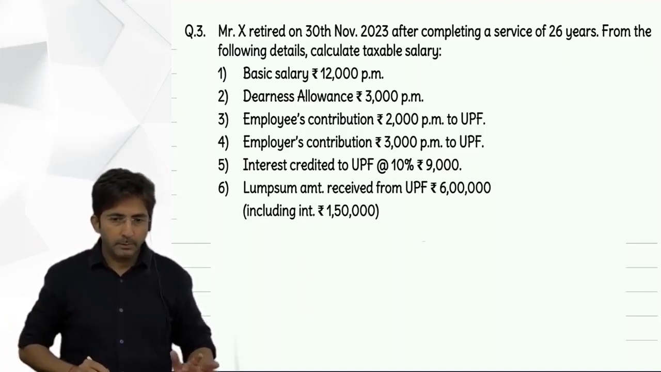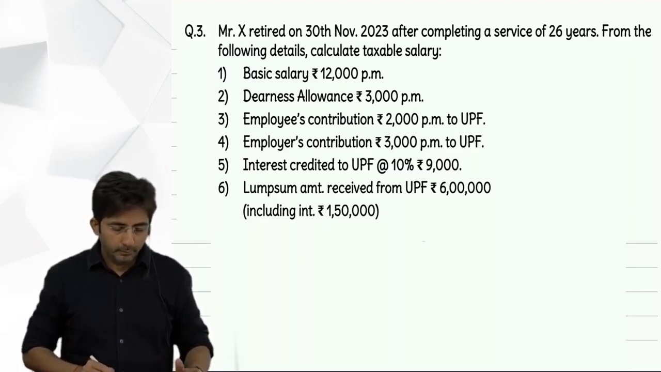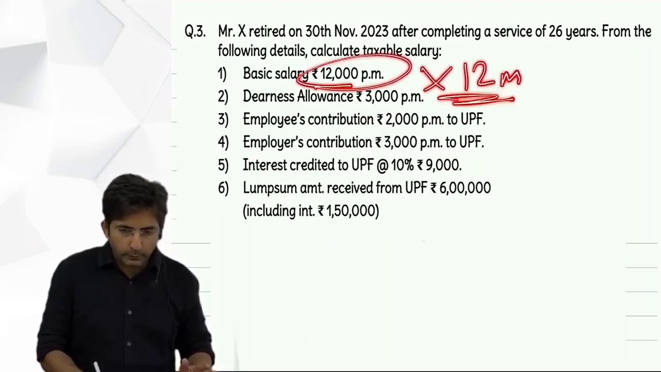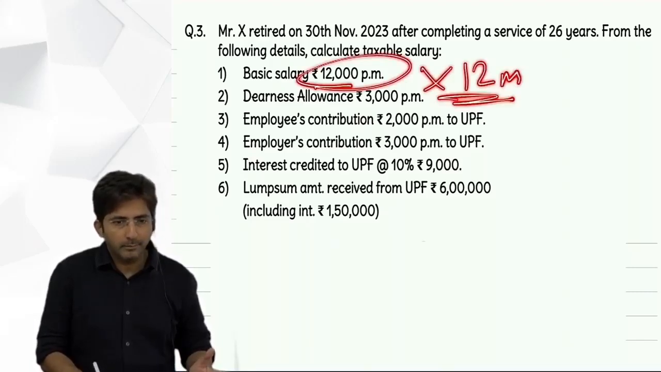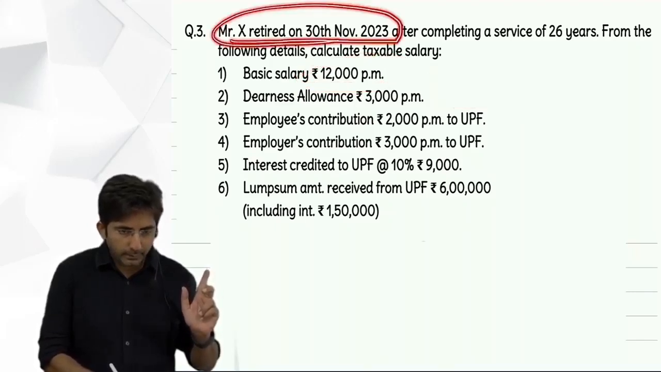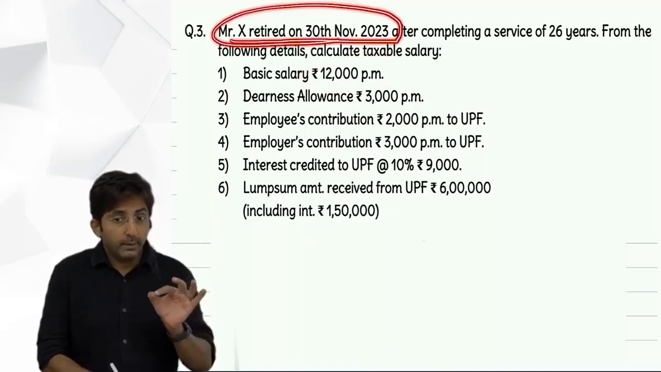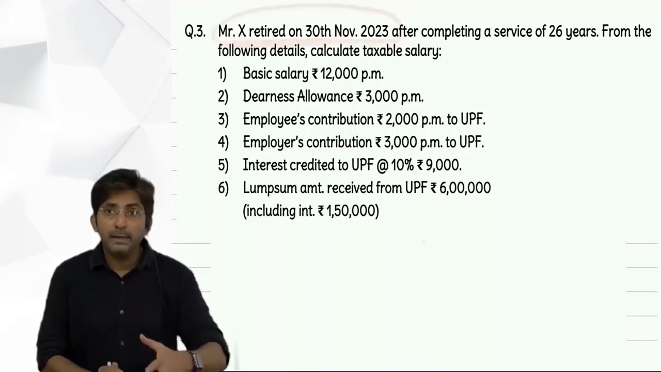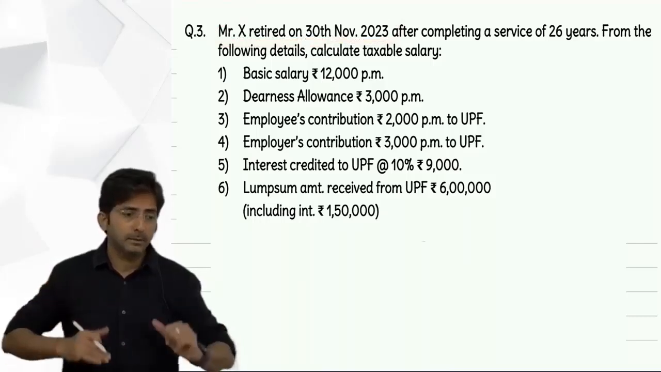Now see one common mistake, you know what will happen here, look. If you try to rush, what mistake will you make? 12,000 per month basic salary, multiply by 12, 1,44,000. Wrong. Read this carefully. Whenever the question is on retirement, be careful. Don't directly multiply everything by 12 months.